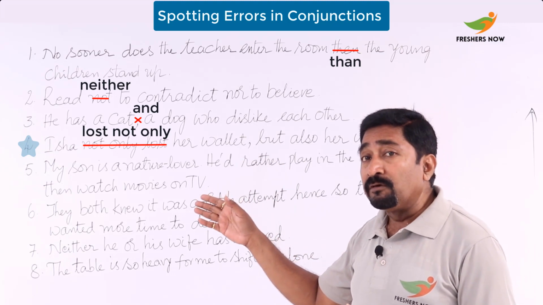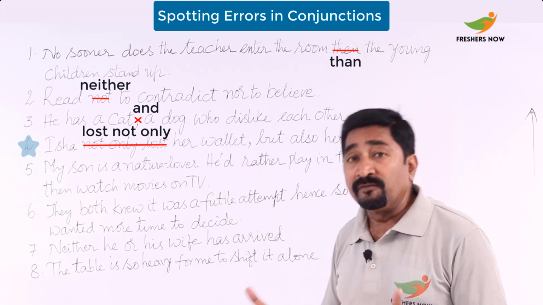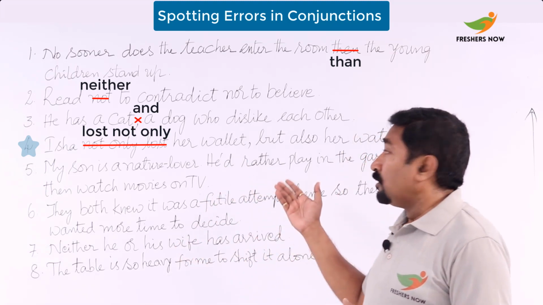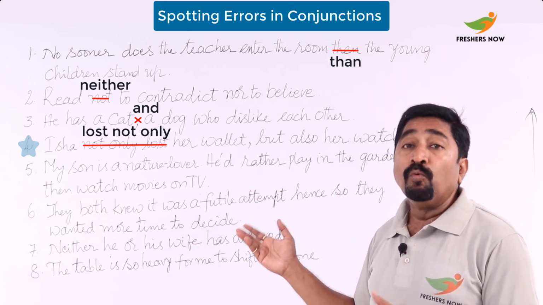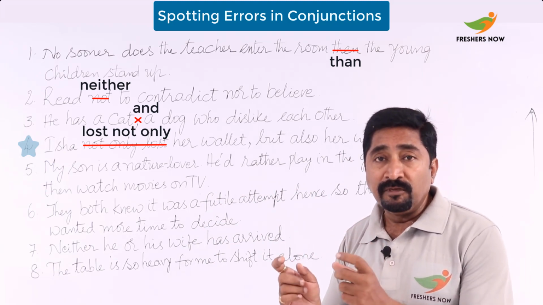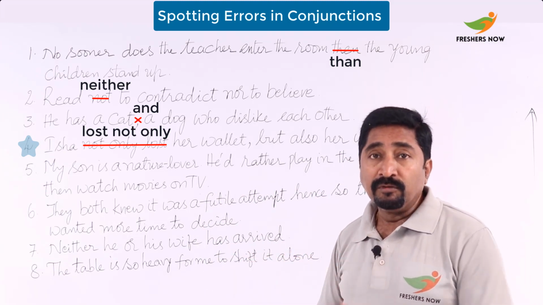How you should use it here is, Isha lost not only her wallet but also her watch. So this is how we should be careful in our usage with not only and but also.